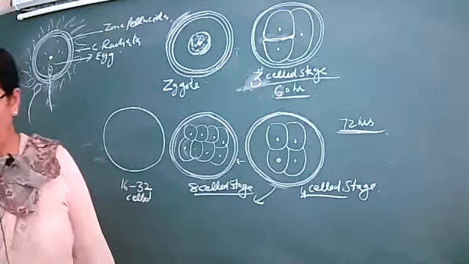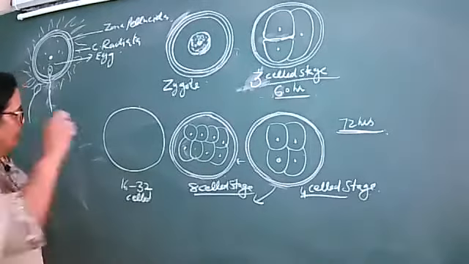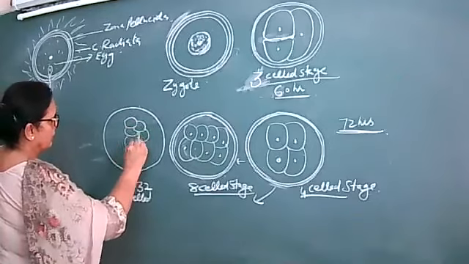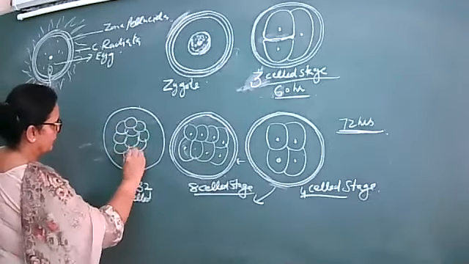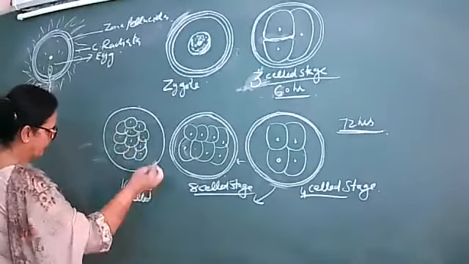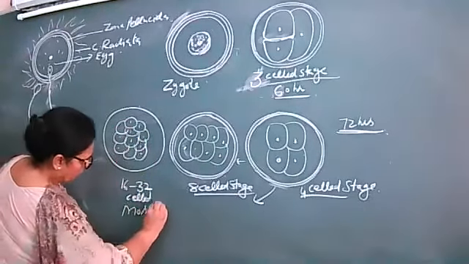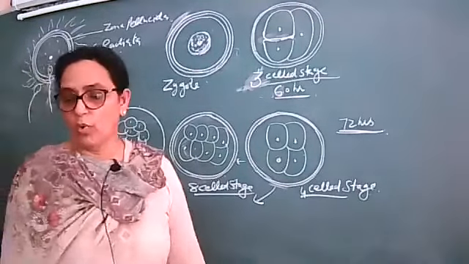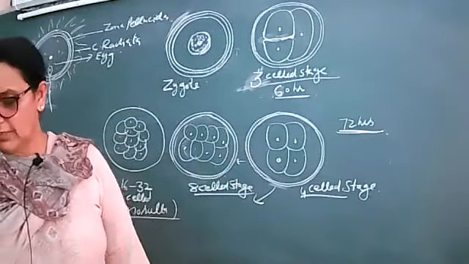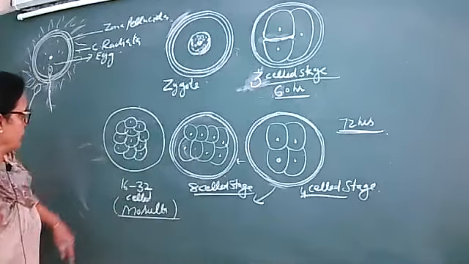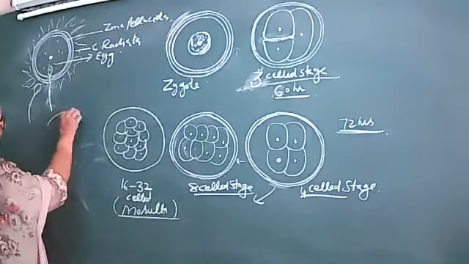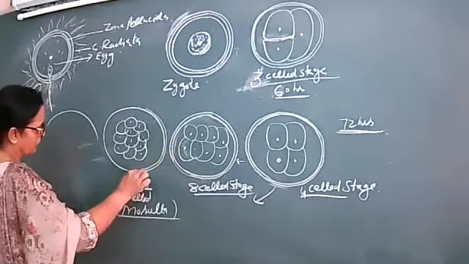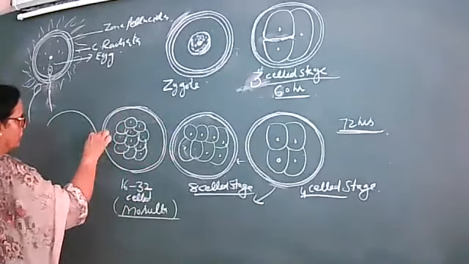In that way, a group of cells, a mass of cells, will be formed, and this mass of cells is known as morula. Morula means mulberry; it looks like a mulberry. This is the morula stage. Don't forget to draw the zona pellucida too.